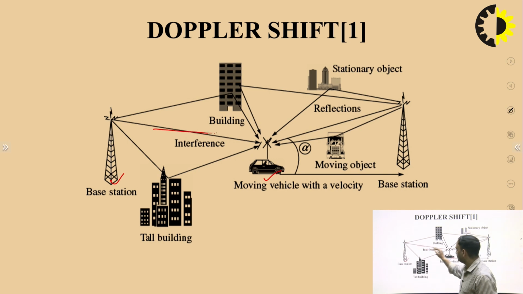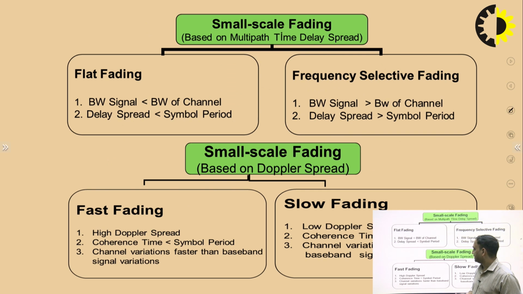It is received by the LOS, or by different paths. In this case the receiver can experience a change in phase and frequency when receiving. So we have to calculate the Doppler frequency, and based on it the frequency can increase or decrease at the receiver, right?